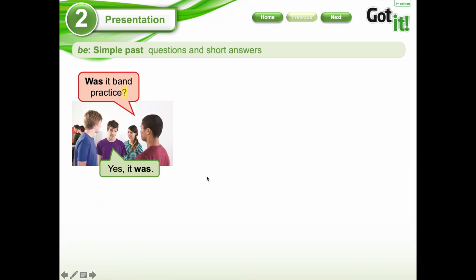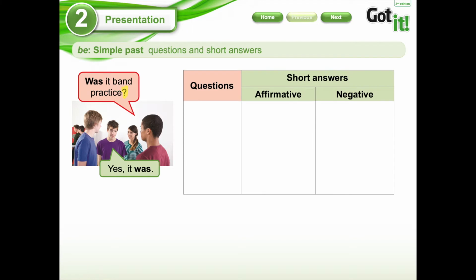Okay, so let's start. Here we have the box. As you can see here, we have questions, short answers, and we have short answers in two forms, affirmative and in negative form. So the first question is, was I? And the possible answer in the affirmative, yes, you were, and no, you weren't.